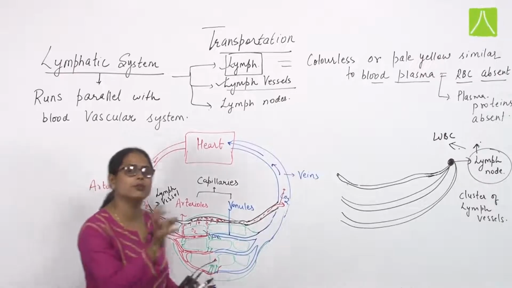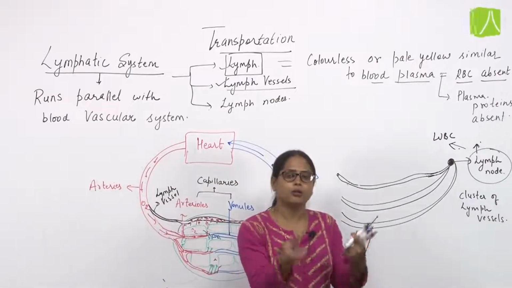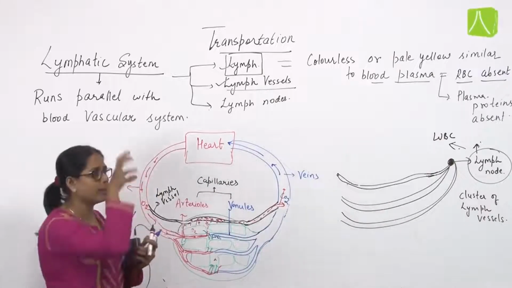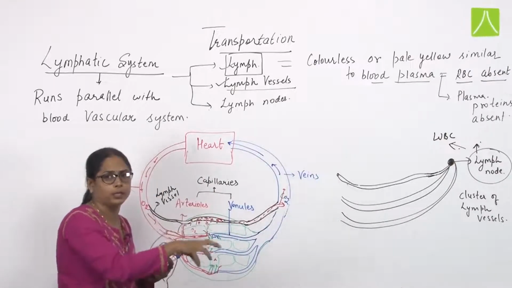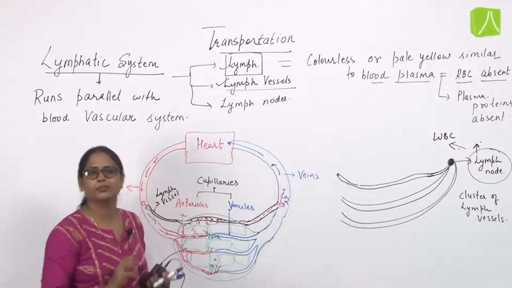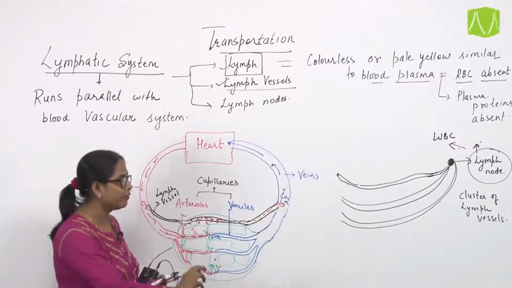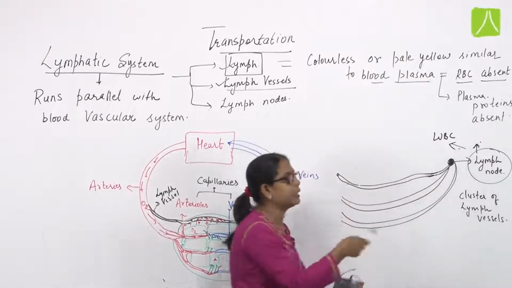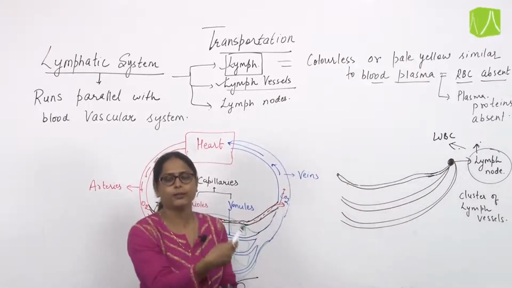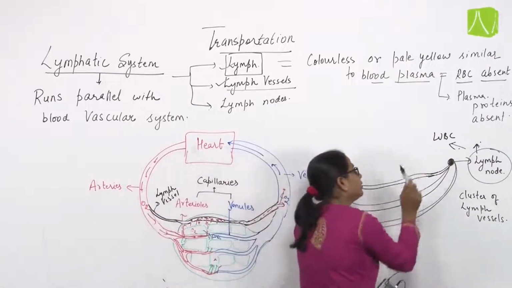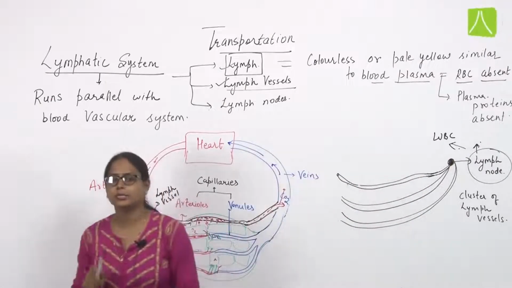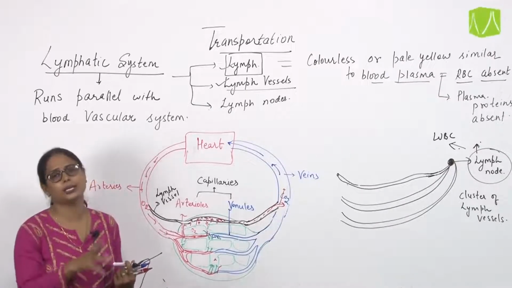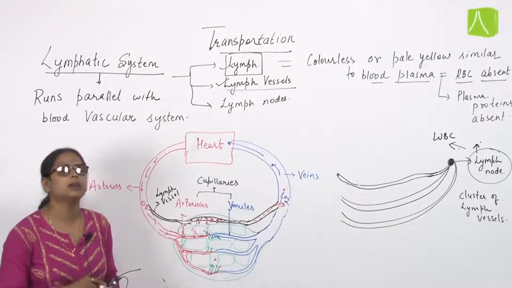These are the clusters of lymph vessels which are collected, or you can say when so many lymph vessels in that particular area get mixed up or arranged at a particular point, then it forms a node-like structure known as lymph node. So the lymph node has lymph coming from all the lymph vessels, and this lymph must contain different types of immune cells. WBC help in attacking all kinds of pathogens if they enter the lymph.